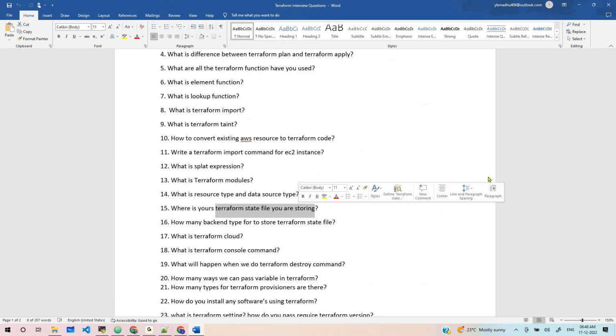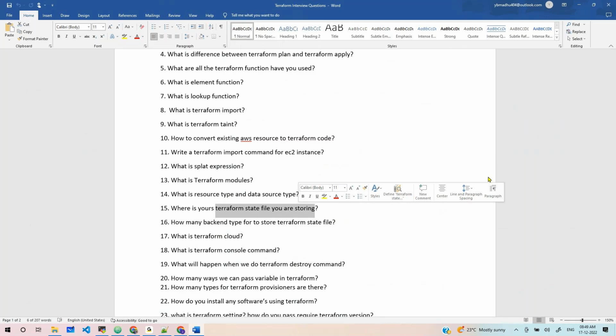We can use local or remote. Which one are you using in the new project? Remote. We are using remote and S3 also, S3 bucket also. You should stick to one.